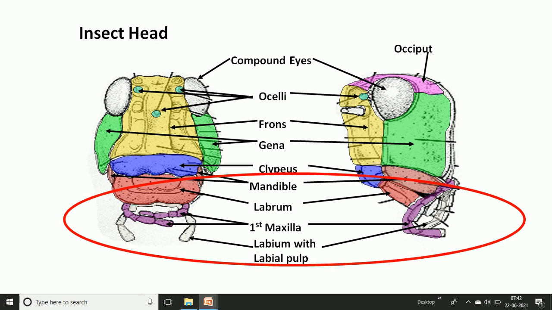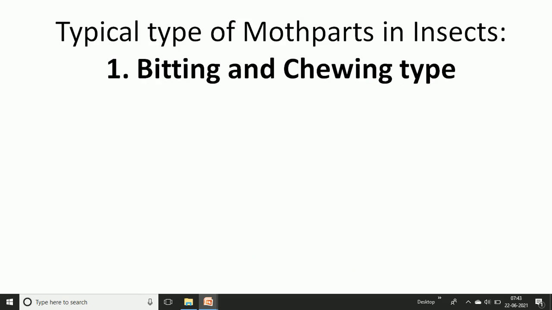Then there is one more part that is not shown, because it is found in between the cavity, in the buccal or mouth cavity. This is the fifth part of the head region mouth parts, the hypopharynx. We will go through the detailed structures in the next slide. We will go through this whole head region in detail, to get an idea where the mouth parts are found in the head.